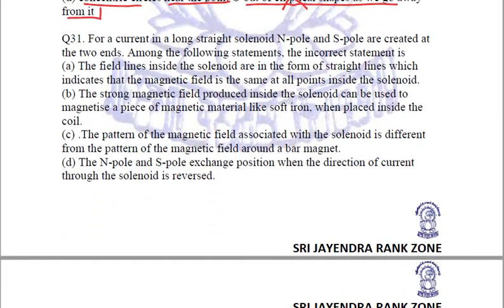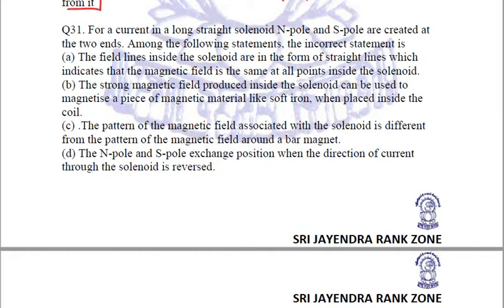Fine. Coming to the next question. In question number 31, we can see that for a current in a long straight solenoid, north pole and south pole are created at the two ends.